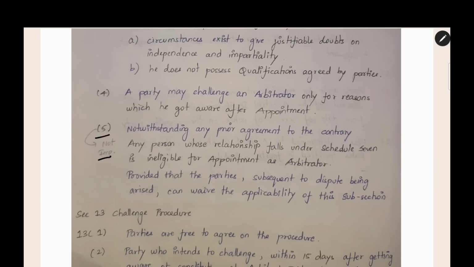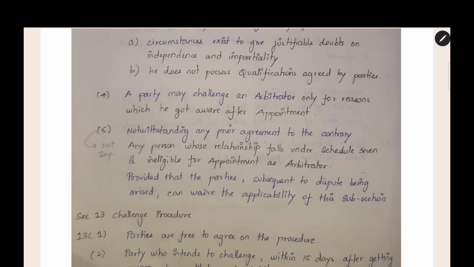Subsection 5 is not so important, but still I will read it. Notwithstanding any prior agreement to the contrary, any person whose relationship falls under Schedule 7 is ineligible for appointment as arbitrator, provided that the parties subsequent to the dispute having arisen can waive the applicability of this subsection. There is a schedule called Schedule 7, in which certain relationships are given. If the arbitrator has any one of the relationships given under Schedule 7 with the parties, then he cannot be appointed as arbitrator. This is the main point: it is notwithstanding any prior agreement. Even if the arbitration agreement allows the relation, Schedule 7 does not allow it.